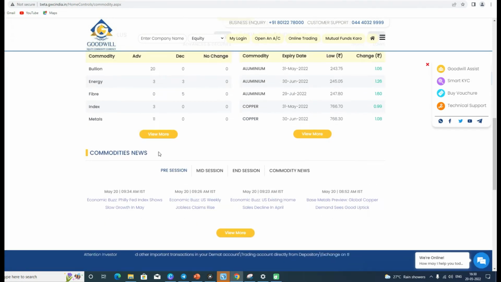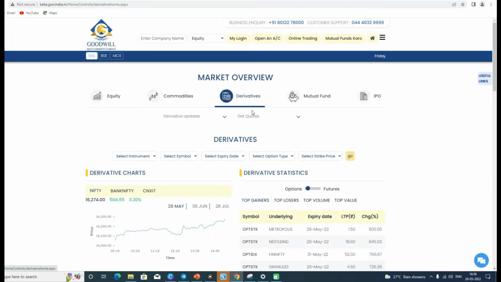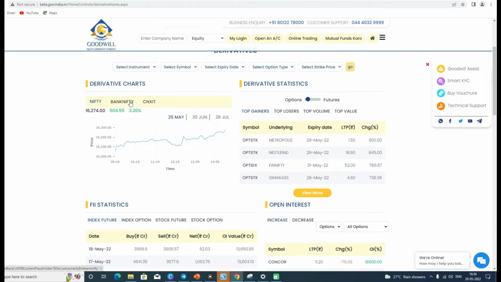And over here we can see the news related to the commodities in pre-session, mid-session, end session, and some miscellaneous commodity news. After that we can go for the derivative segment. Okay, so in derivative we have basically three charts. First we have Nifty, then we have Bank Nifty, then we have CNXIT, and we have the time frame of 26th May, 30th June, and 28th July.